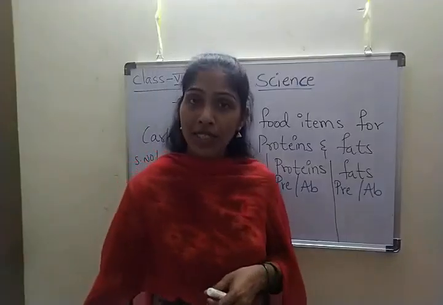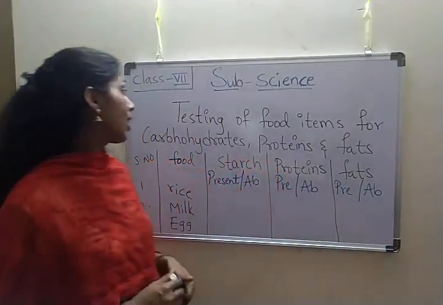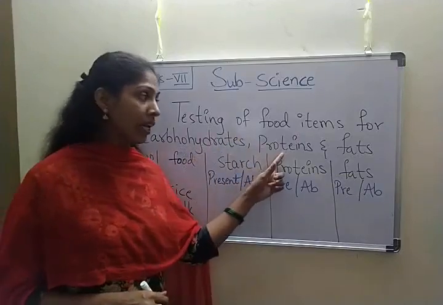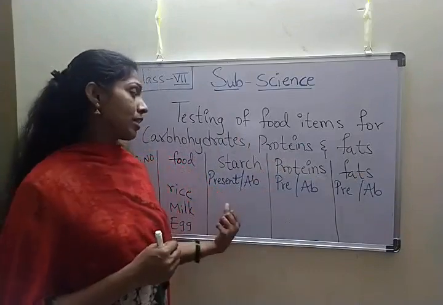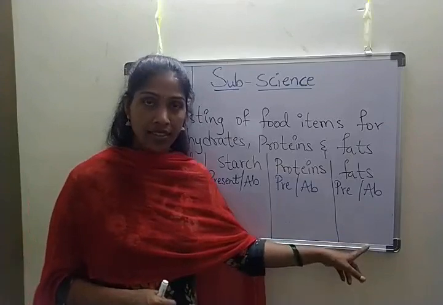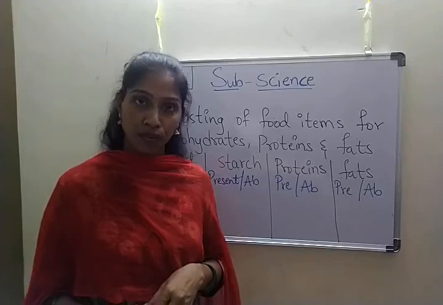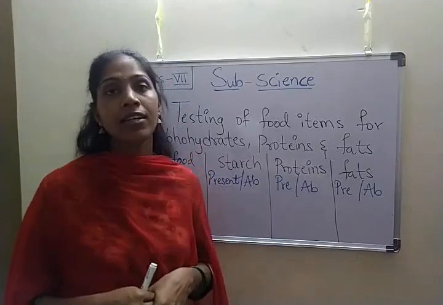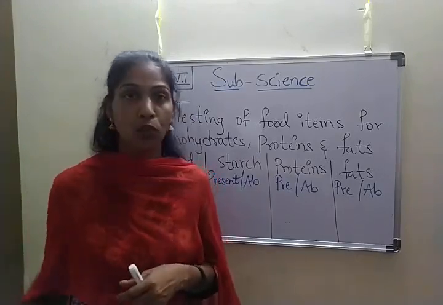Children, now tell me what we learned today. Yes, we learned about testing of food items for carbohydrates, proteins and fats, right? So we did 3 activities: test for starch, test for proteins and fats. In the previous class we learned about components of food, and today we did 3 activities, and now I'll give you a small work to do at home.